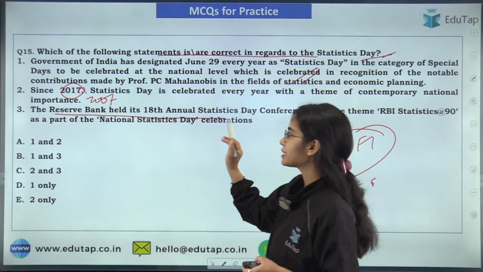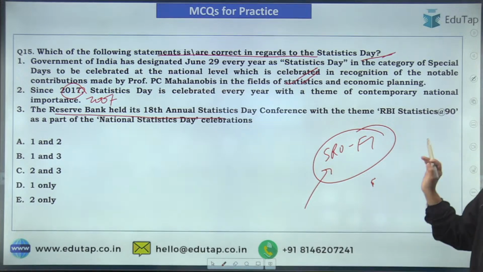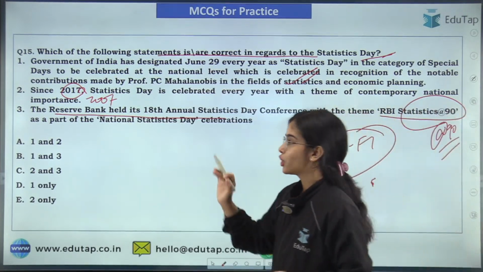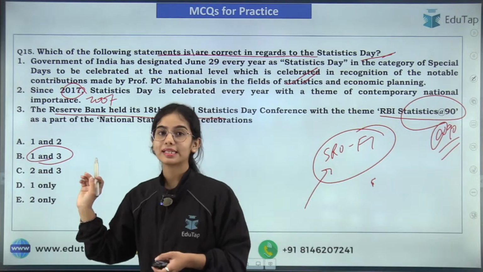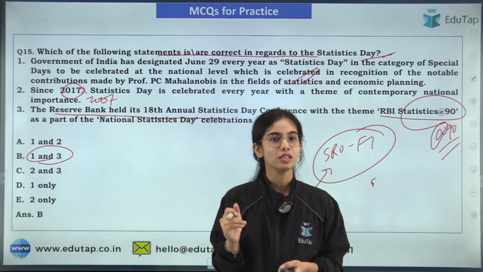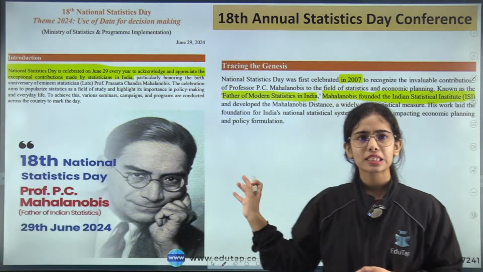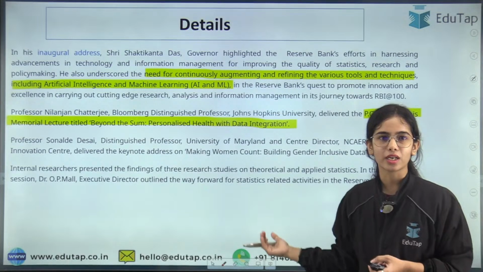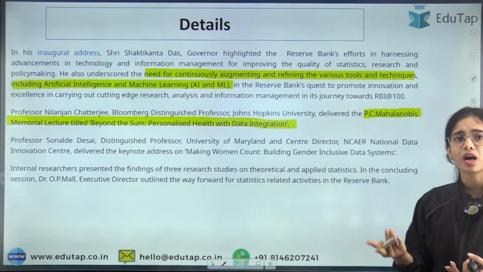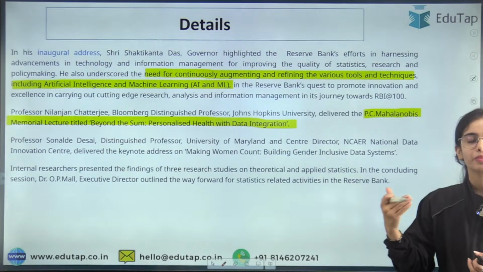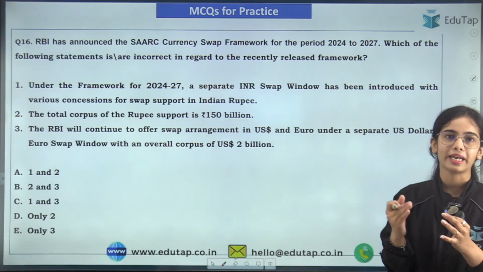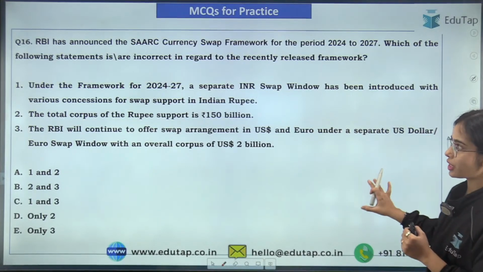The Reserve Bank held its 18th annual Statistics Day conference with the theme RBI Statistics @90. @90 means RBI has celebrated its 90th year. So the first and third statements are correct, while the second statement is incorrect, and you have to find the correct option. So this is the answer. This is regarding the National Statistics Day that you can read. Okay. So this is the basic idea that a conference happened and there was discussion in regards to the usage of statistics and using technology for better statistics, better data and information. Now coming to the next question, try to answer this question.